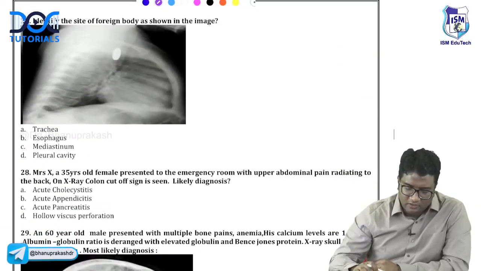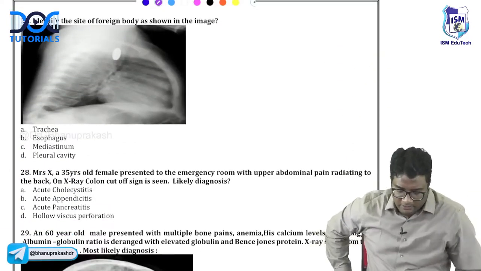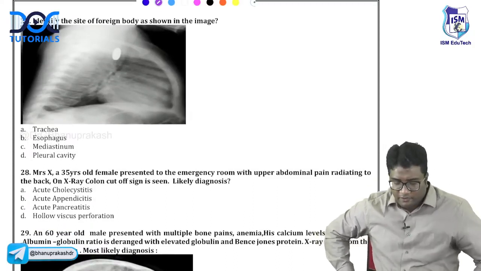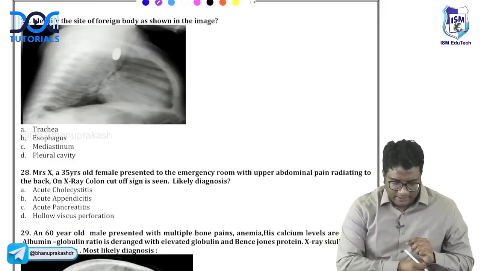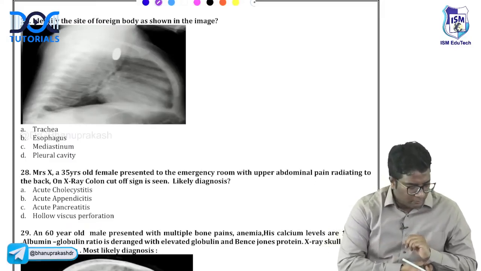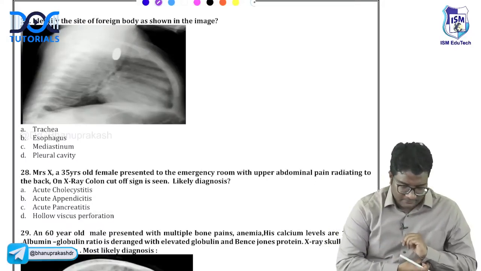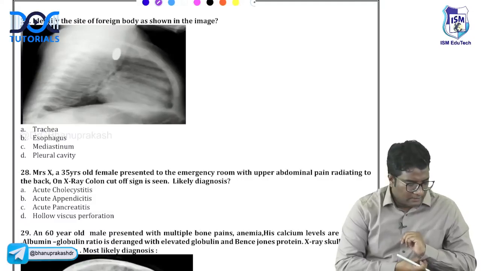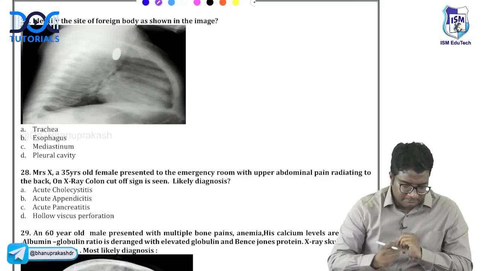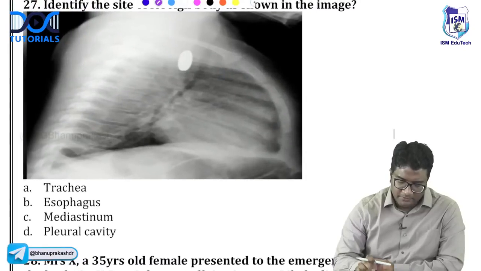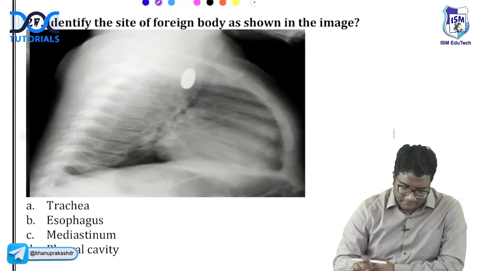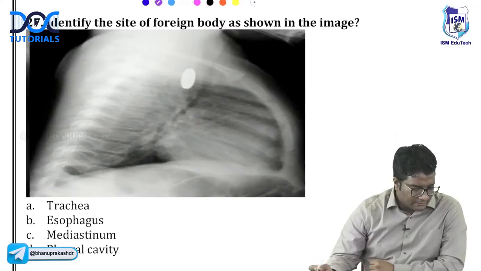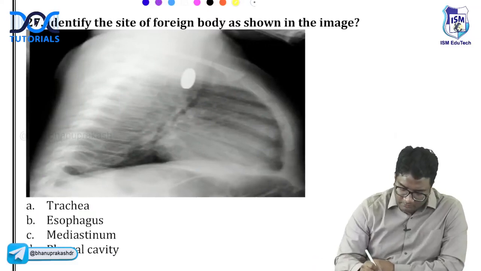Now, let's see the next one, number 27. Can you answer this? Identify the site of foreign body as shown in the image. Is it in the trachea, esophagus, mediastinum, or pleural cavity? Very good. Still some people are getting it wrong. Let me zoom it for you. Can you try now? Is it in the trachea? Very good, now I get more correct answers.